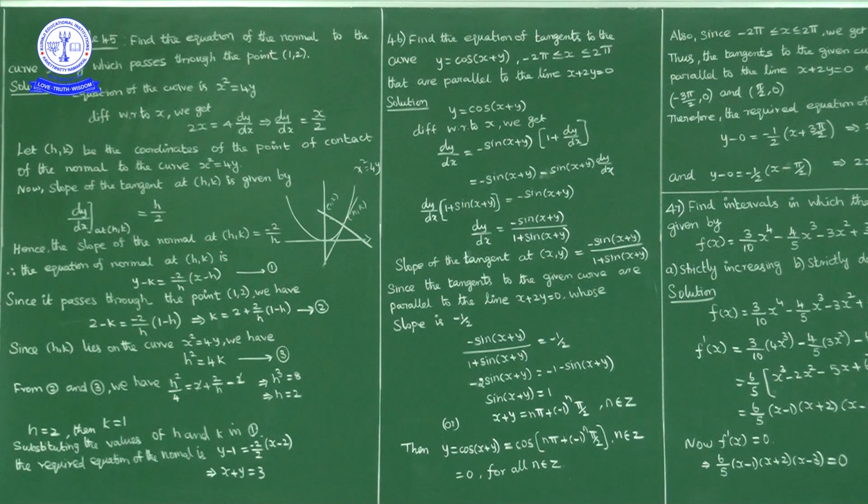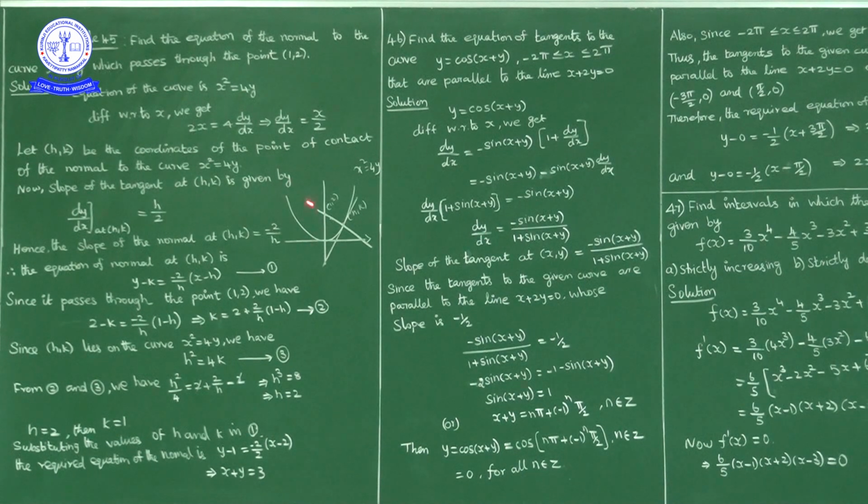So slope of the normal at (h, k) is minus 1 by slope of the tangent at (h, k). So minus 1 by h by 2 is nothing but minus 2 by h. This is the slope of the normal at (h, k). Now the slope of the normal we know and a point on the normal we know. Then the equation of normal we can write, no? So equation of normal at (h, k) is y minus y1, y minus k is equal to m, the slope of the normal, minus 2 by h into x minus h. This is marked as 1.